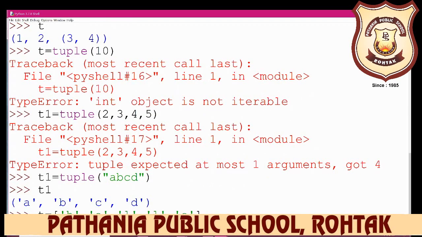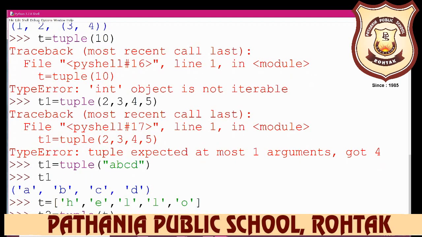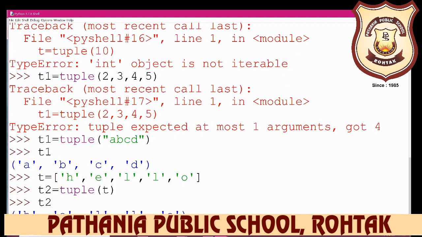Okay, after that we create here tuple 2, and you write is equal to tuple, and you use here the name of the first T. Now what is the answer of T2? The answer of T2 is H, E, double L, O. Why? Because first we create the list and then we input it in tuple 2. So you can input it with the existing one, you can copy it from there.